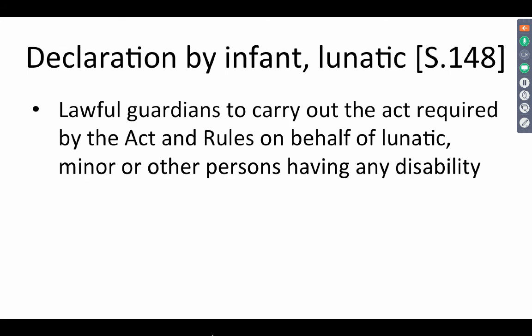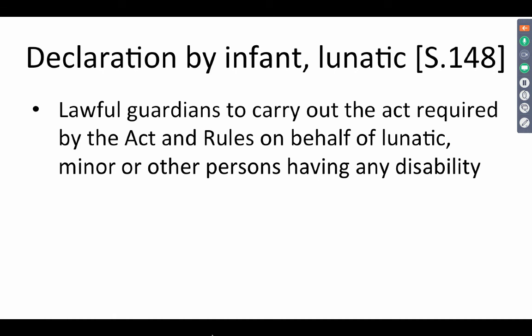Now, there are some cases where there can be a declaration by an infant or a lunatic. Again, this pertains to rights of owners of a patent. That is covered not in the sequence of sections which you see, that is 50, 51. It is covered in section 148. The lawful guardians of an infant or a lunatic have the right to carry out the act required by the act and the rules on behalf of a lunatic, a minor or other persons having any disability.